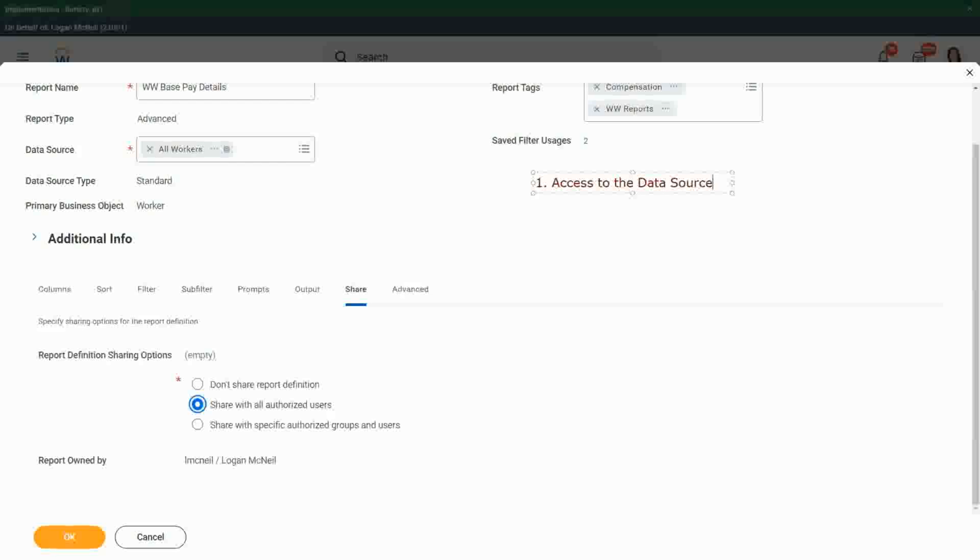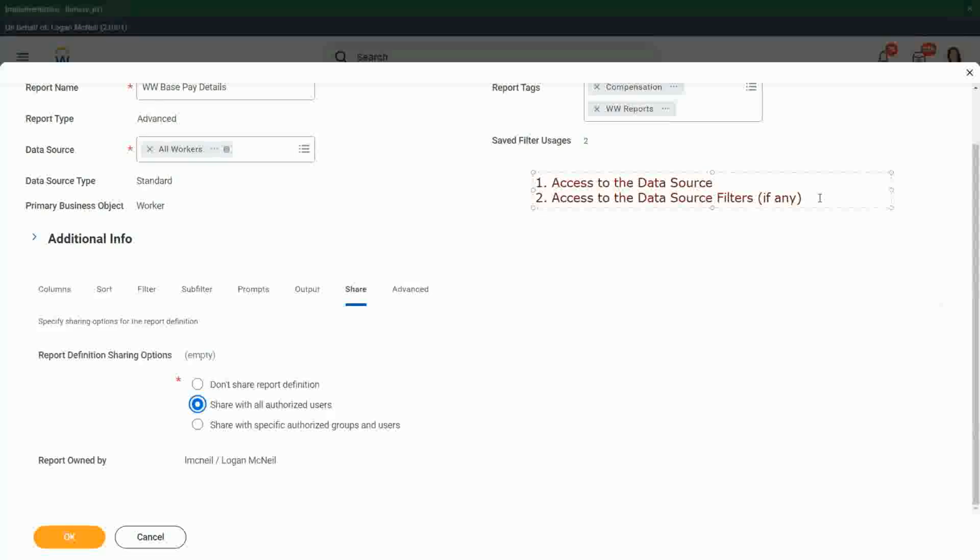Anybody who has access to the data source, and access to the data source filters, if any. If my report uses any data source filter, and if it is an indexed report, it will definitely use a data source filter. So if there are any data source filters, the worker should have access to that as well.